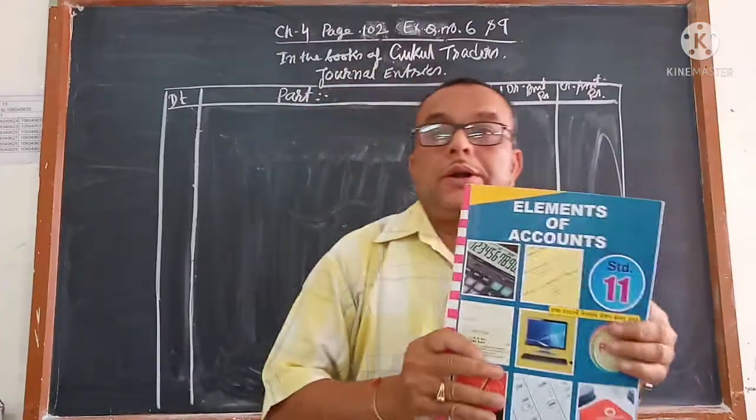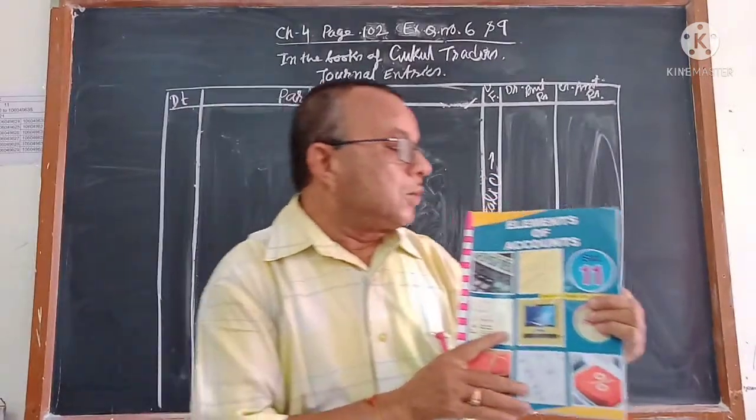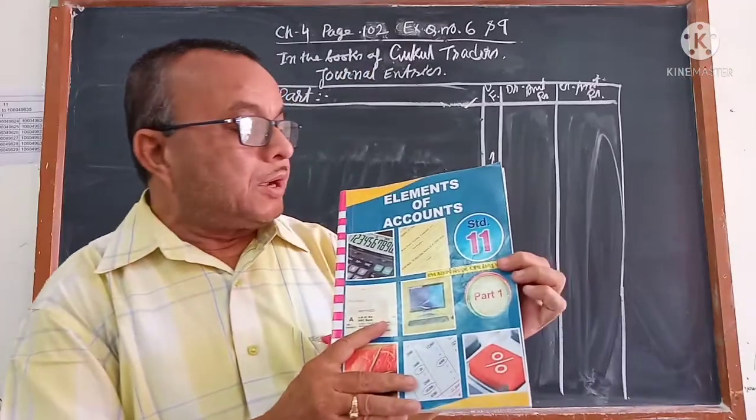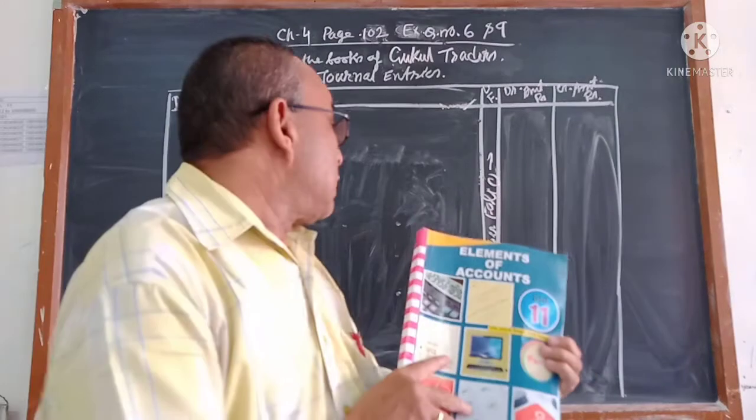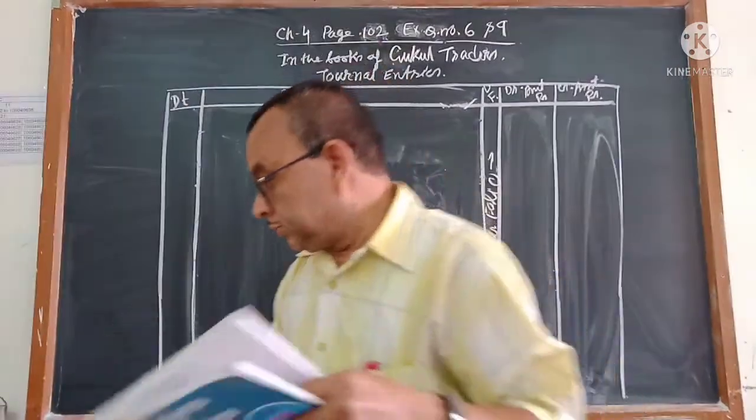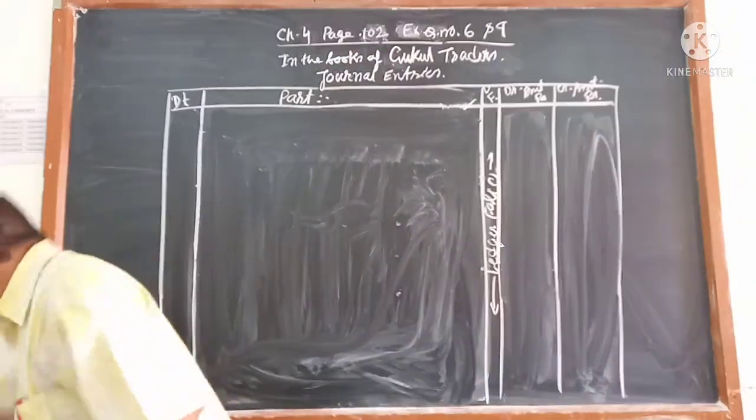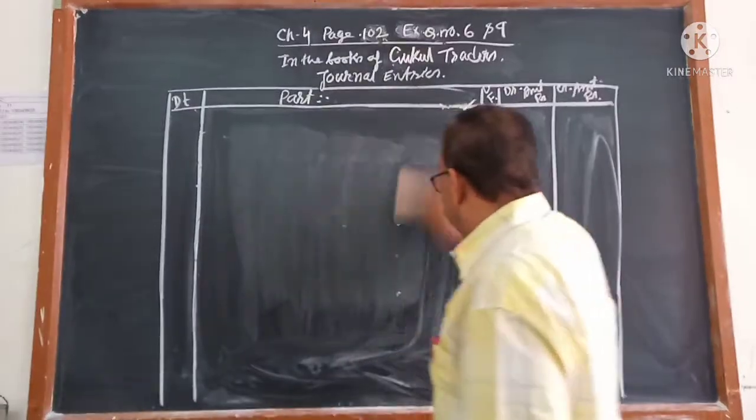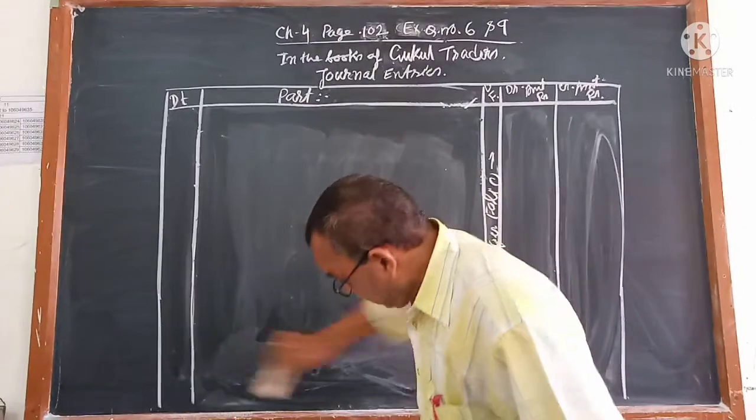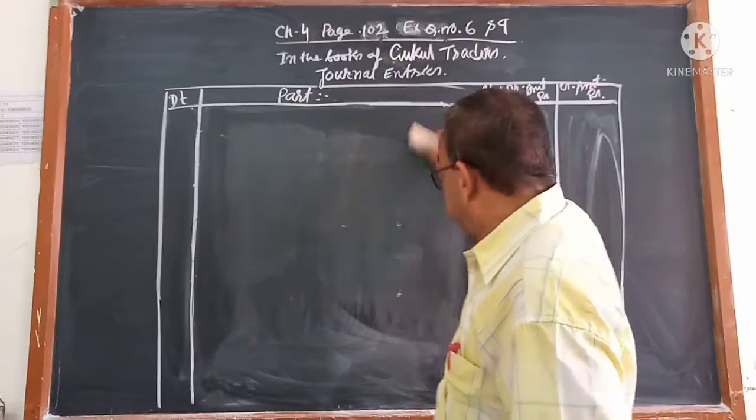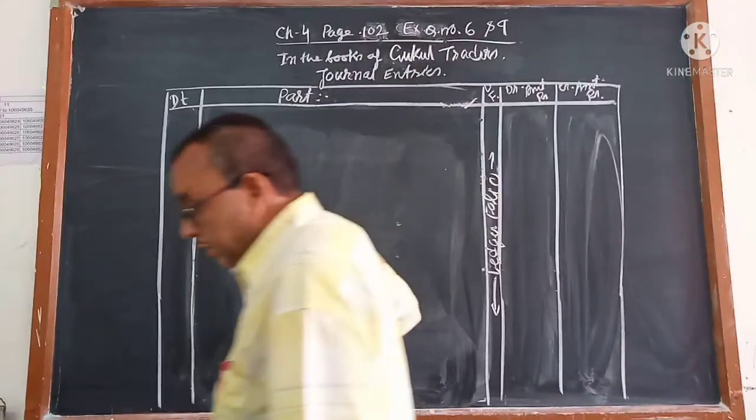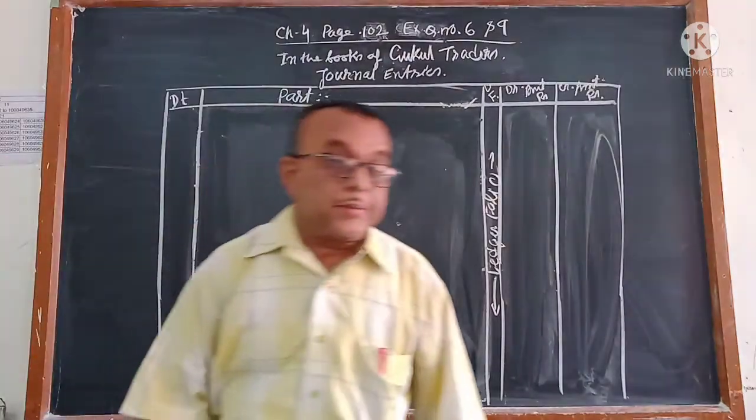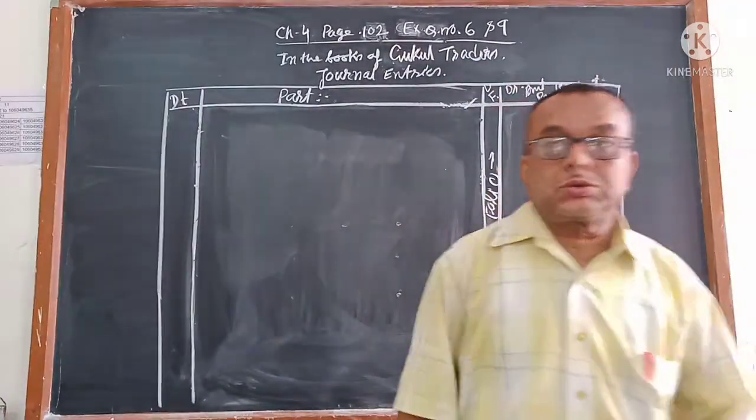Let us start our next video on the basics of Elements of Accounts, standard 11, part 1. Journal chapter, one of the 4 most important chapters. Once again I want to remind you, journal is the basic book of your accounts.